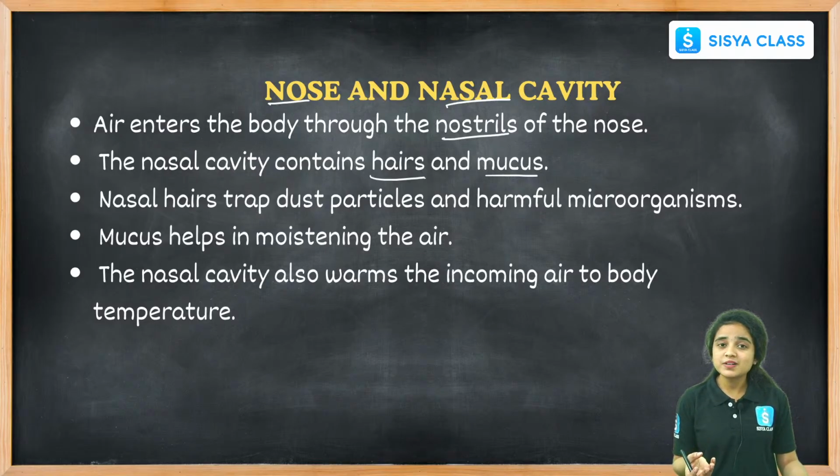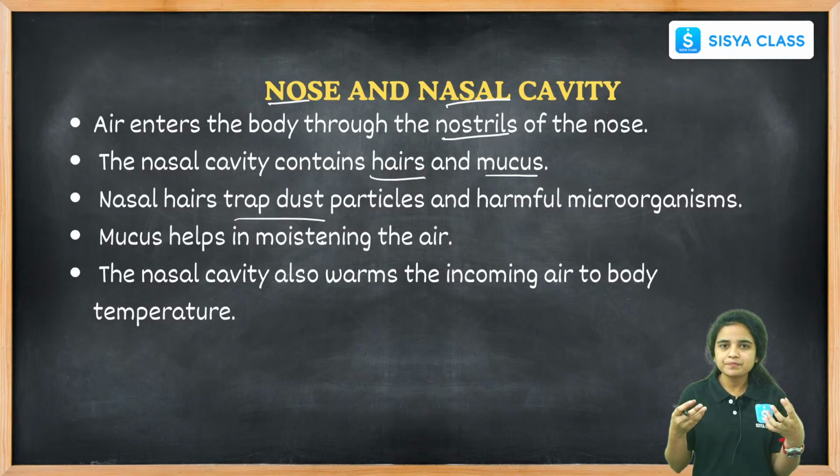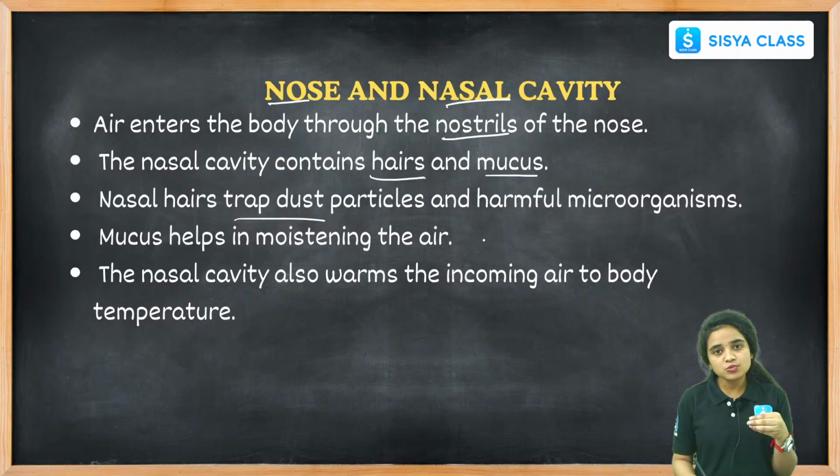And what is the purpose of this hair present inside our nose? These hairs trap the dust particles. When we are breathing, there are so many dust particles mixed in the atmosphere, right? And they enter along with the oxygen into our body.